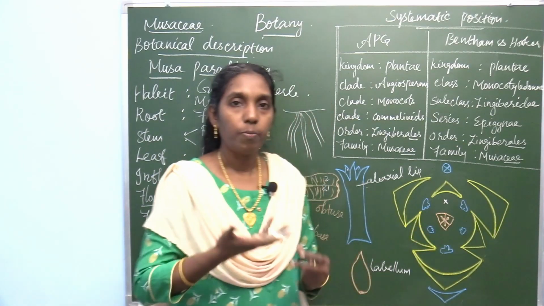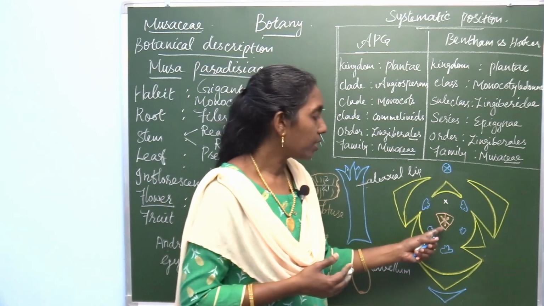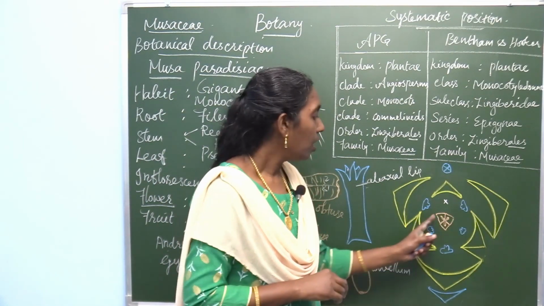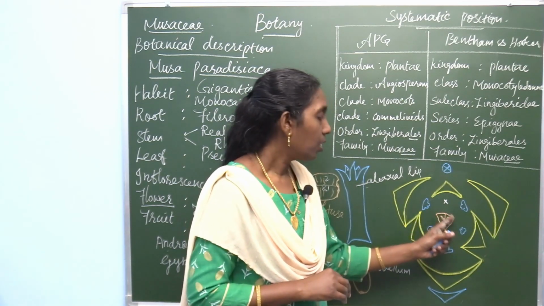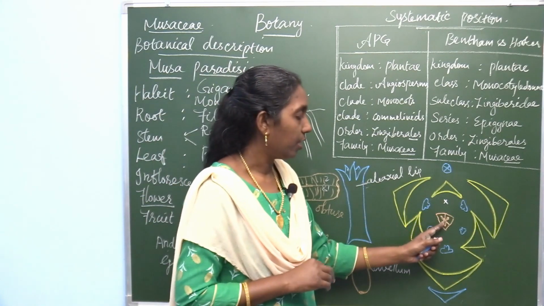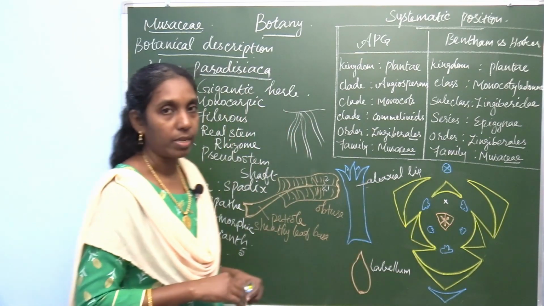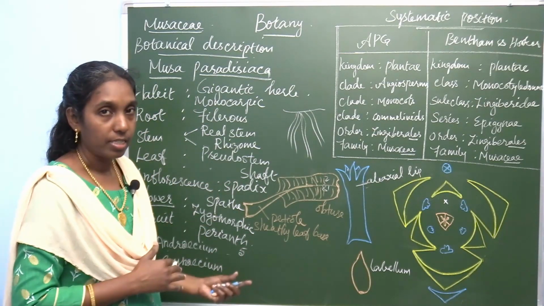When you cut open this, you may see this ovary. You can find that ovules are present in axile placentation. Tricarpellary. There are 3 carpels, 3 locules with axile placentation. The ovules are in axile placentation. So this is the description of Musa paradisiaca.